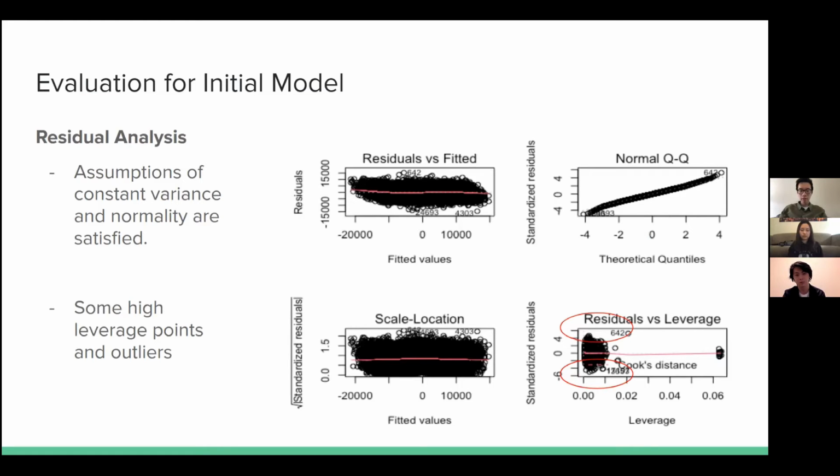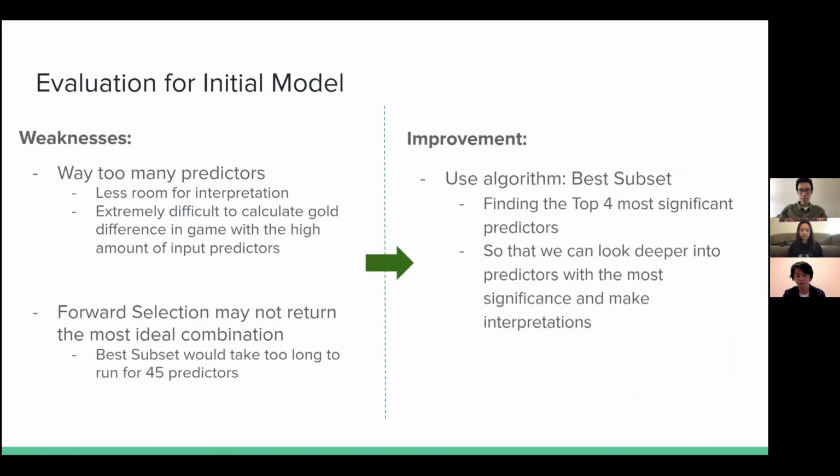The problem with our initial model is that it has too many predictors, which means it's very difficult to interpret the model. Moreover, it will be difficult to calculate gold difference in the game with a high amount of input predictors. The algorithm we use may also not guarantee that our model is the best model. To solve this problem, we decided to use the best subset algorithm, which finds the top 4 most significant predictors so that we can look deeper into the predictors with the most significance and make predictions.